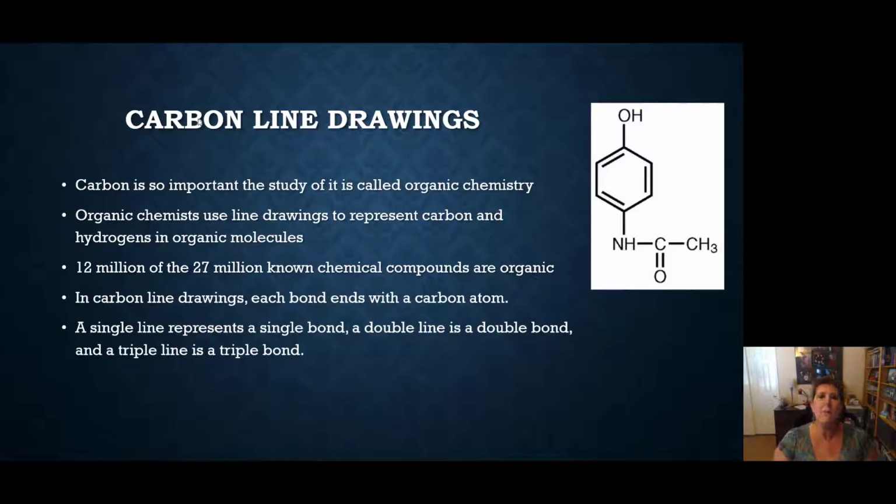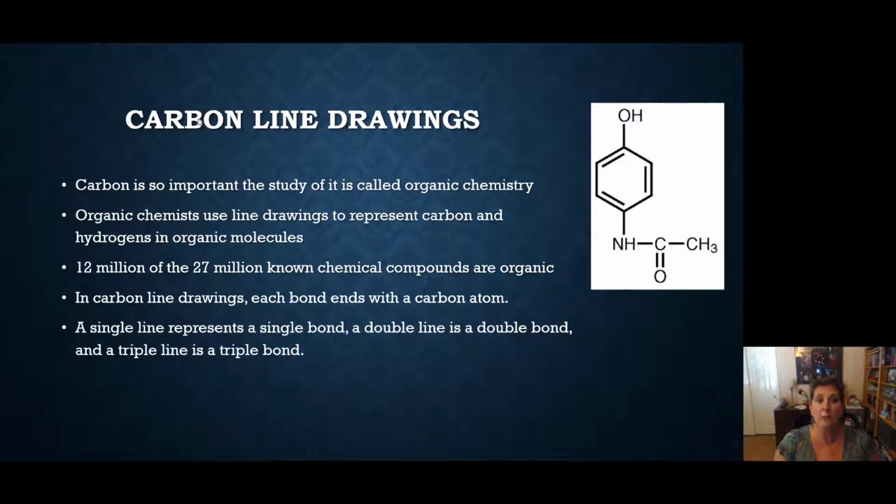So we don't have to keep putting C, C, C and H, H, H. So we drew these little lines that represent the carbons and the hydrogens as a shortcut. About 12 million of the 27 million chemical compounds we know about are organic, which means they have carbon in them. In a carbon line drawing, each line is a bond and it ends with a carbon atom.